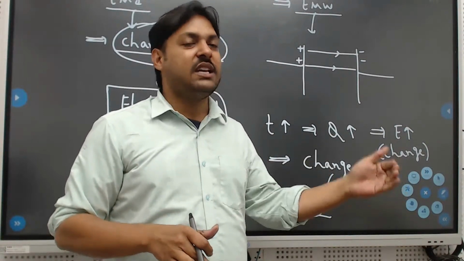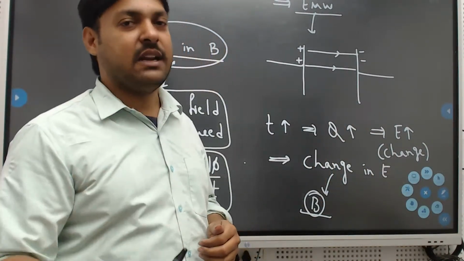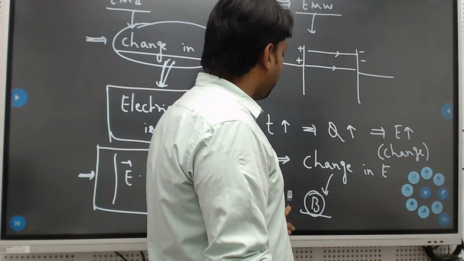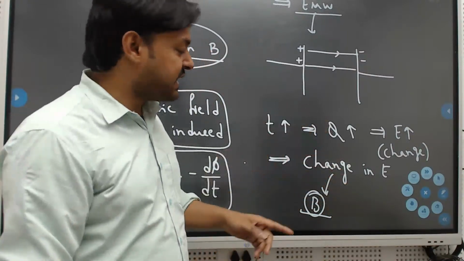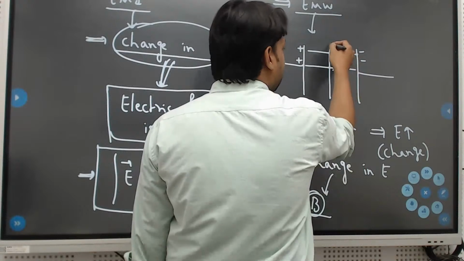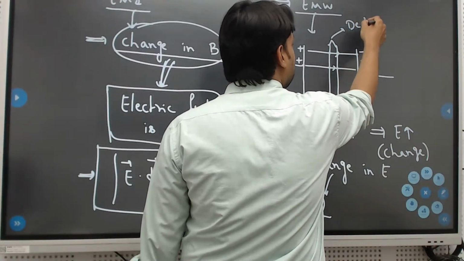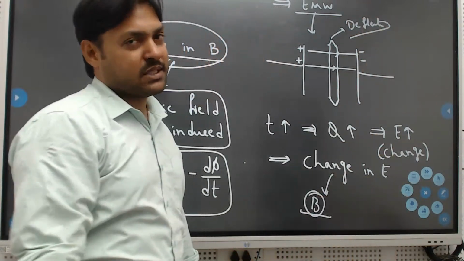But wherever there is a change in one, automatically the other will be induced. So the change in the electric field results in a magnetic field between the plates, and if you place a magnetic needle, definitely that needle deflects. So this is Maxwell's observation.